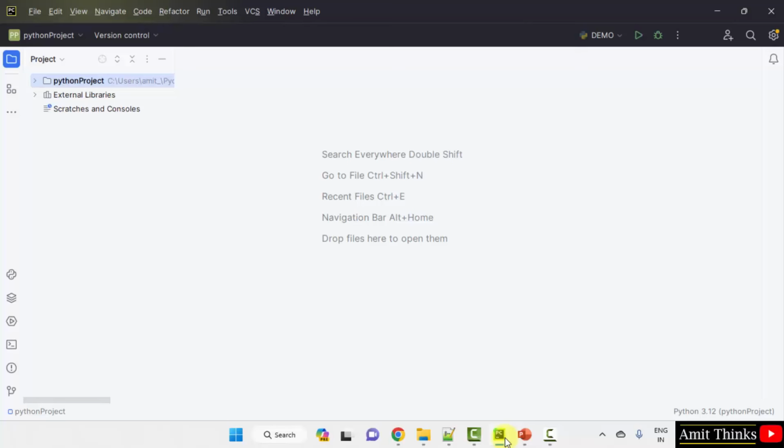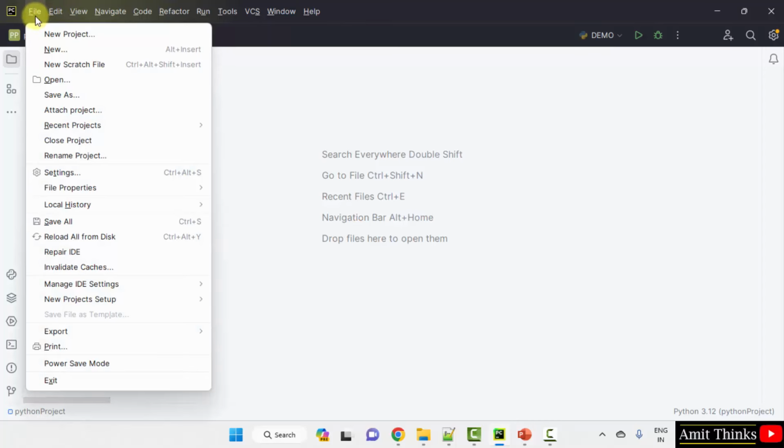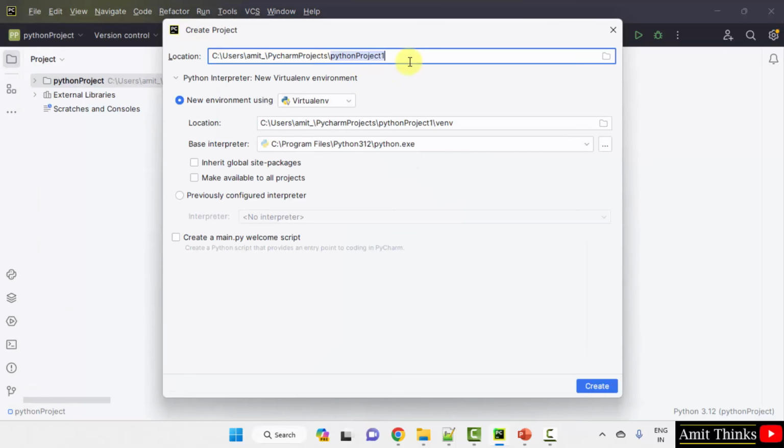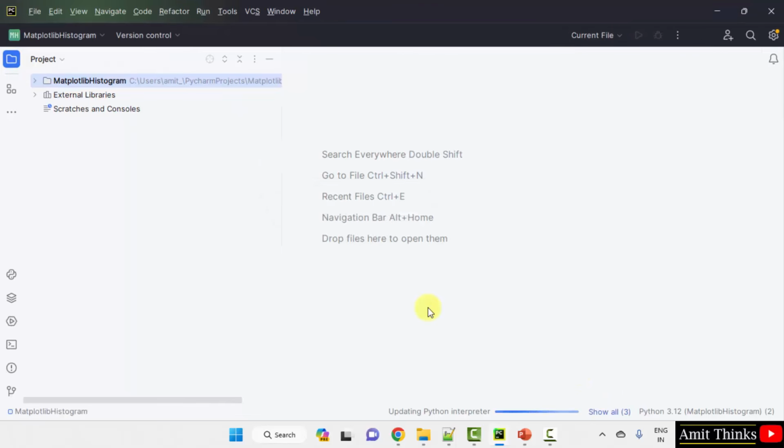Here we have our PyCharm IDE. PyCharm has a free and open source community edition. We are using the same. Create a new project, go to file, new project, click on new project. Add the project name. Let's say I added the following name. And here is the location of the project. Click create. We have created the project.